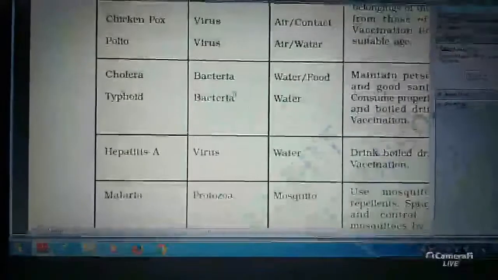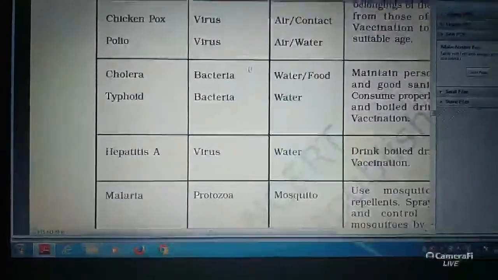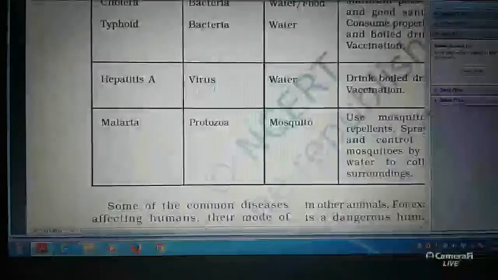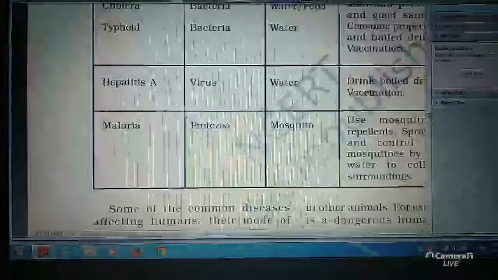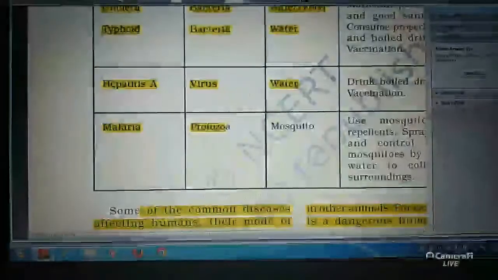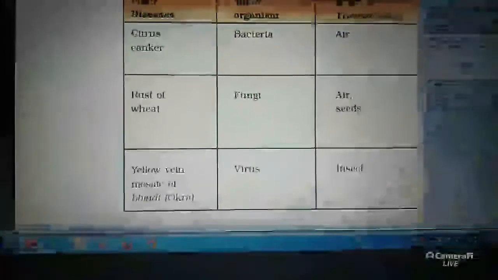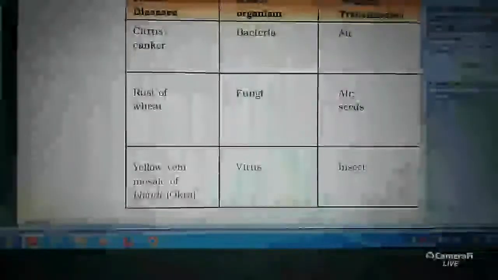Typhoid and cholera are bacterial diseases. Hepatitis A is a virus disease spread through water. Malaria is a protozoan disease spread through mosquitoes. So these are disease causing microorganisms. In plants, citrus canker is a bacterial disease transmitted through air.